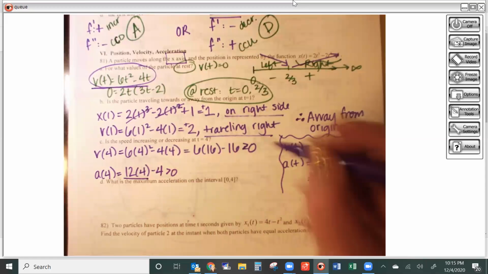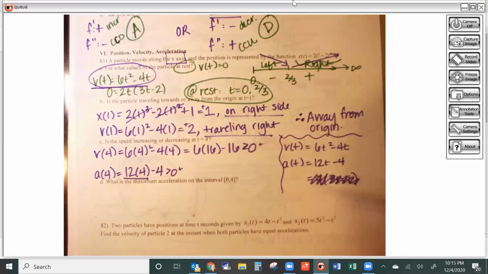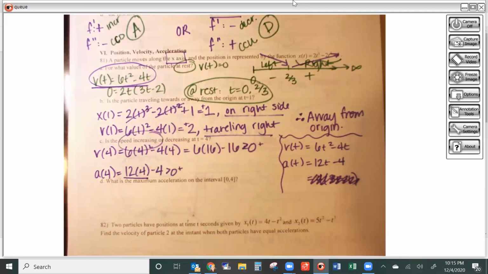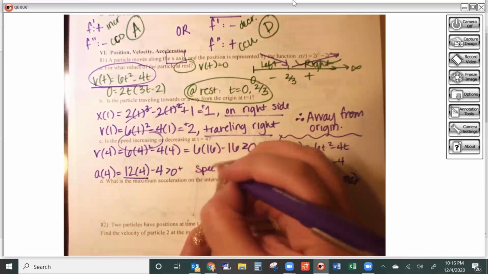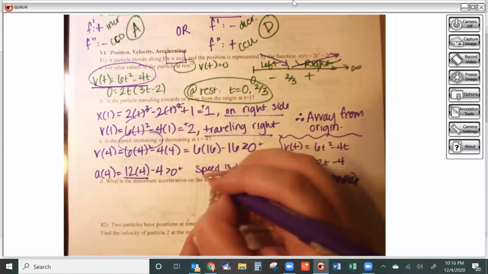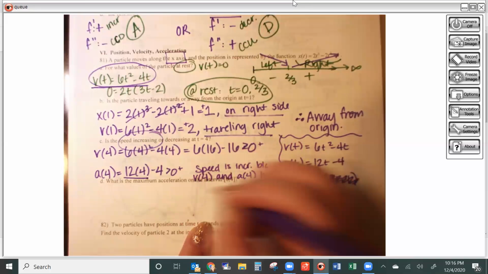So if I'm positive for my velocity and I'm positive for my acceleration, then my speed has to be increasing. Remember that my answer would not change if they were both negative, because all that has to happen is that they have to agree with each other. So I'm going to put speed is increasing because v of 4 and a of 4 have the same sign.